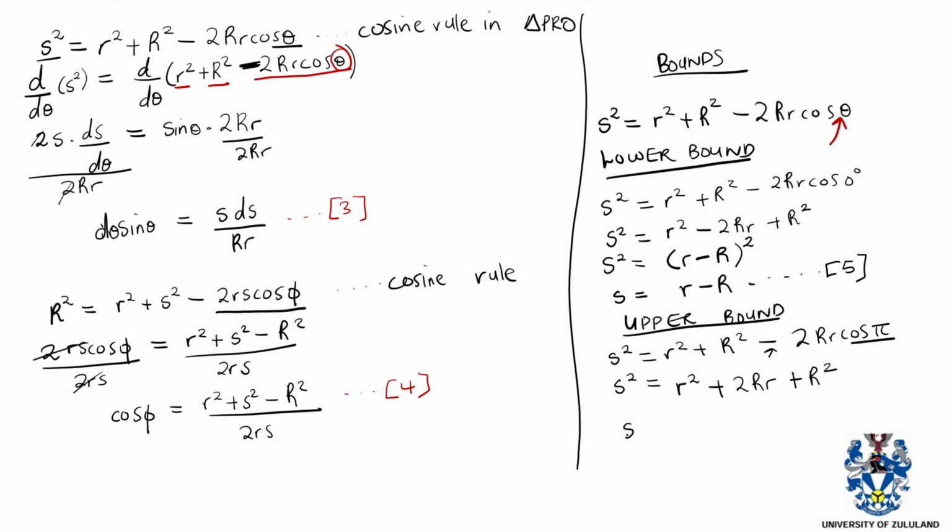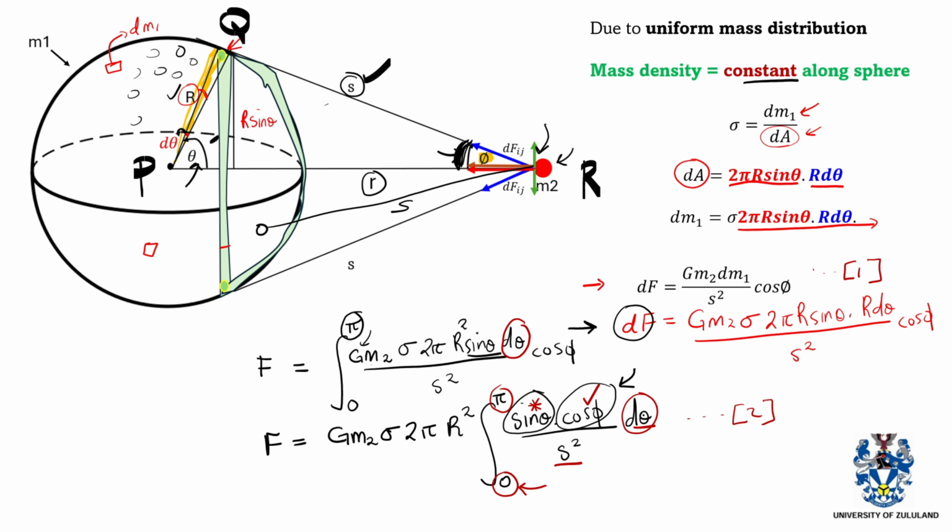And now you can see that this can actually be expressed as the sum of these two. So basically, s squared will be given by r plus r squared. Here, if we take the square root on both sides, s is equal to r plus r. There is no need for the bracket. So this is our new upper bound. This is our equation 6. So now we have transformed the integral, from sine theta d theta to the new bounds. So we have transformed the integral for the force equation.